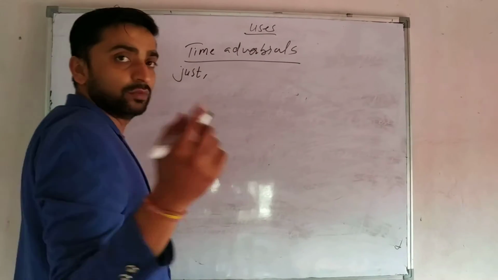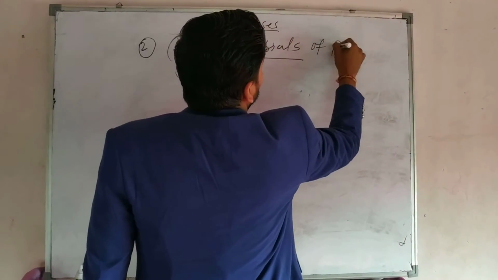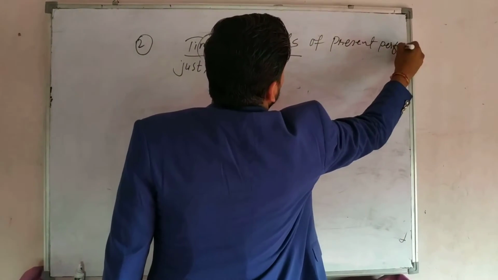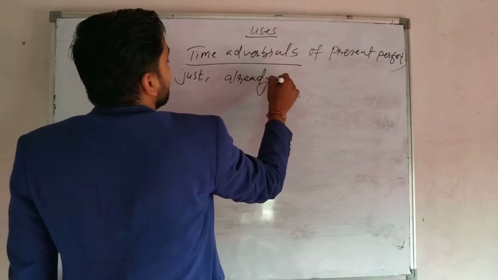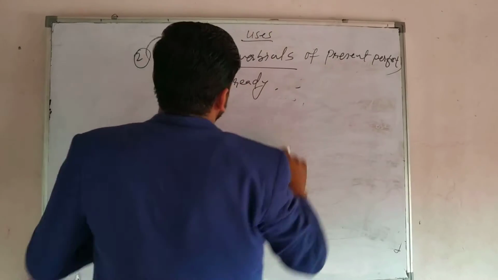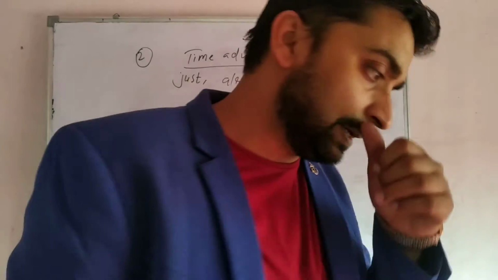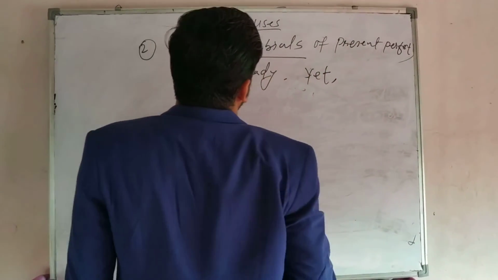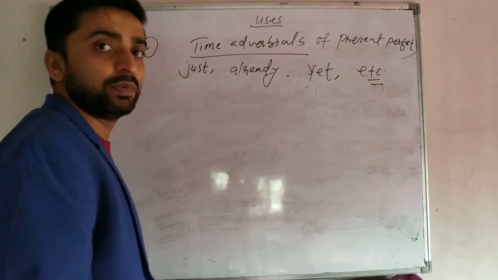Now again, just focus here. The time adverbials of present perfect, like just, already. You can say the time adverbials are just, already, yet. These are the generally used time adverbs in present perfect tense.